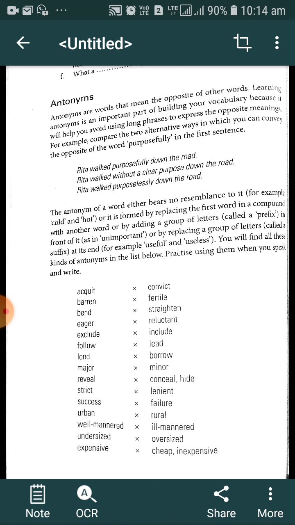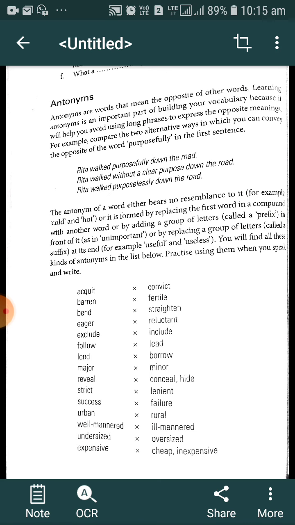Eager, reluctant. Exclude, include. The opposite of follow is lead. Opposite of lend, borrow. Opposite of major, minor. Reveal, the opposite word is conceal, hide. Strict, the opposite word is lenient. Success, the opposite word is failure.